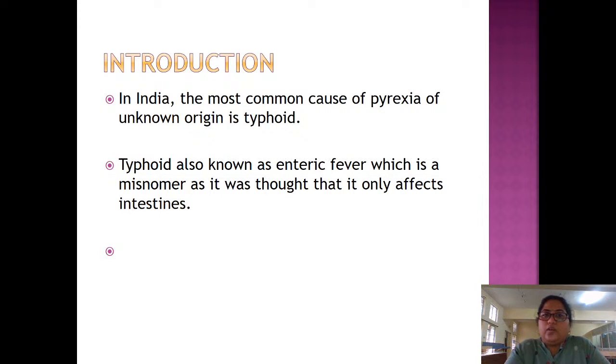In that situation, typhoid is one of the most common causes of pyrexia of unknown origin. That is 2 weeks on OPD basis and 1 week on IPD basis. If you have not diagnosed the fever, then the first thought should be typhoid, and the second might be UTI. So typhoid and UTI are the most common causes of pyrexia of unknown origin.